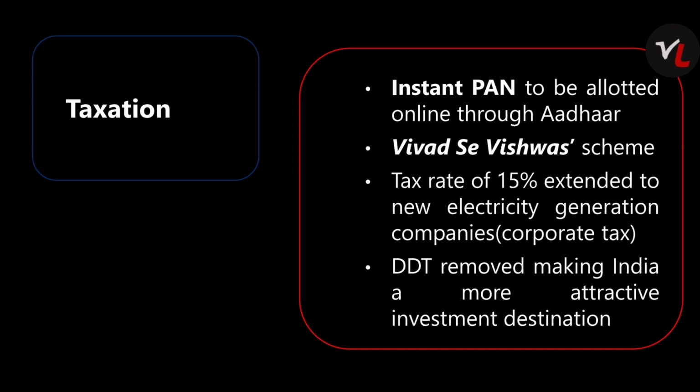Budget has also proposed new taxation slabs for paying income tax. Now those earning up to 5 lakh in a year will pay no tax. Tax rate of 30% on income above rupees 15 lakh will be continued. So these are the details regarding the taxation mentioned in the budget 2020-21.